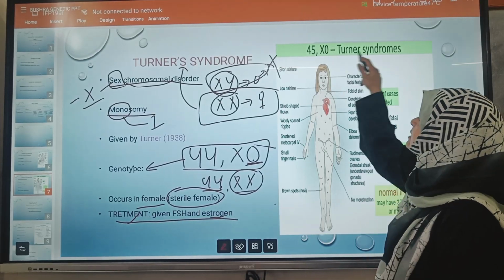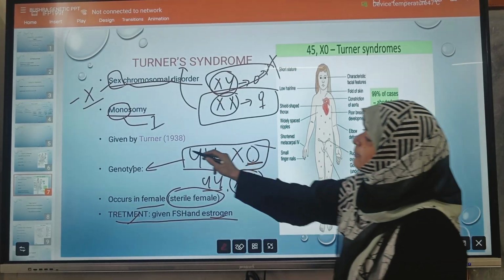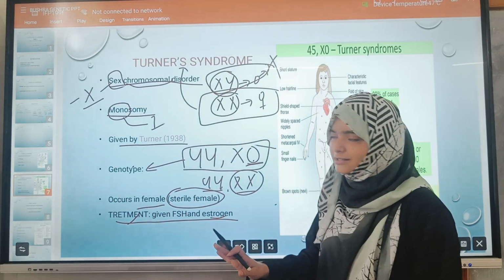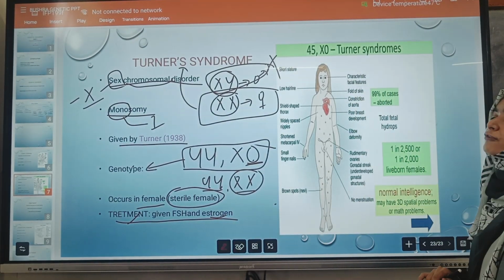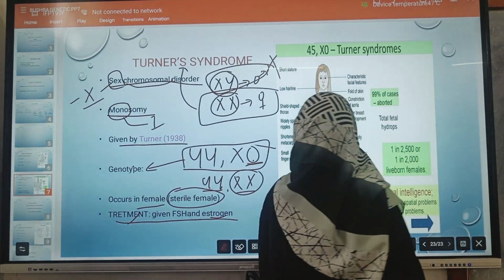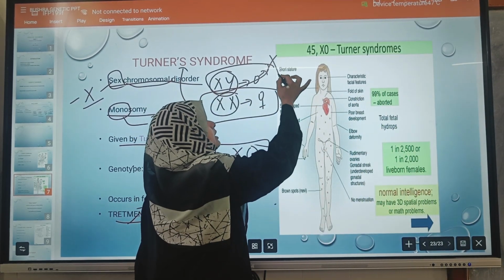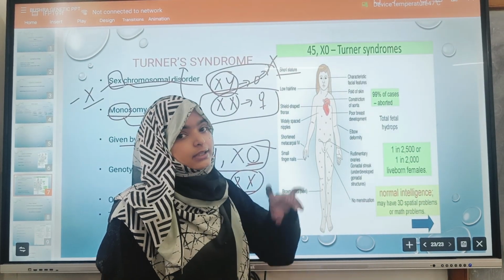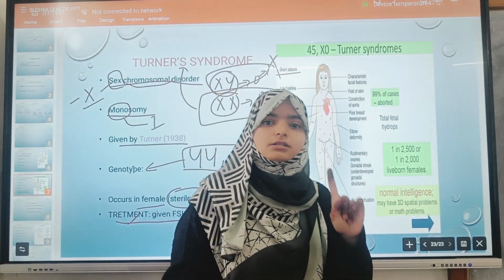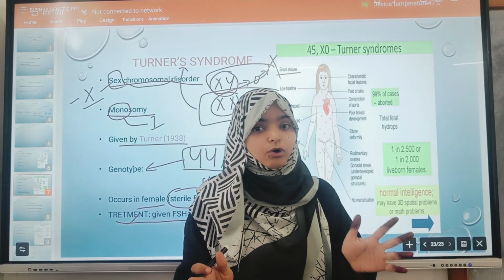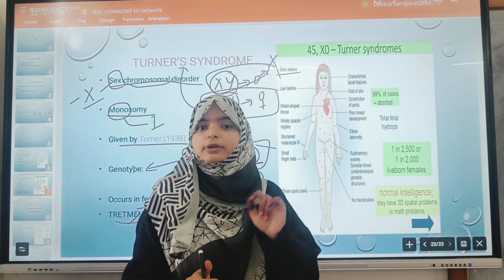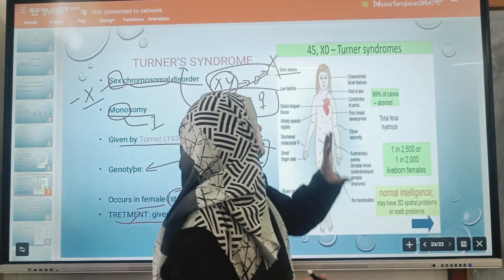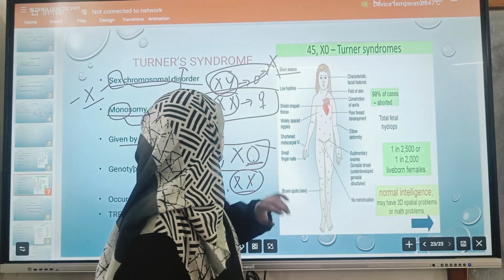Now we come to the symptoms of Turner syndrome. I hope all of this about Turner syndrome is clear. What are the symptoms? There is again short stature, meaning the height is shortened, just like Down syndrome. But Down syndrome and Turner syndrome are very different, because Down syndrome is an autosomal chromosomal disorder and Turner syndrome is a sex chromosomal disorder. Okay, but in both cases the height is shortened.